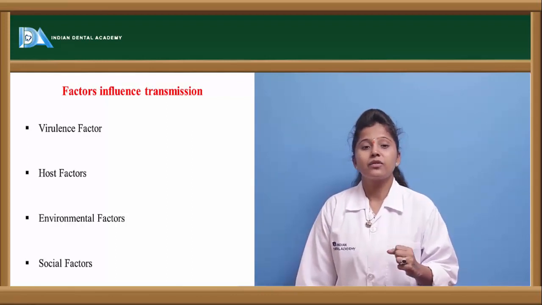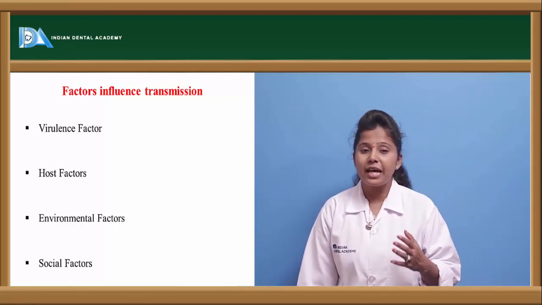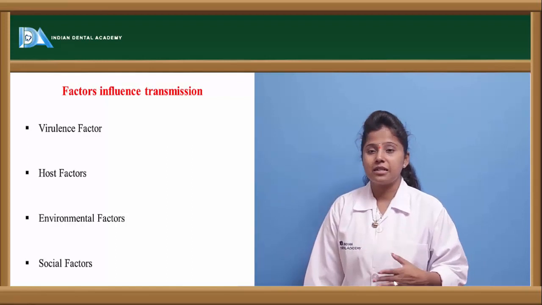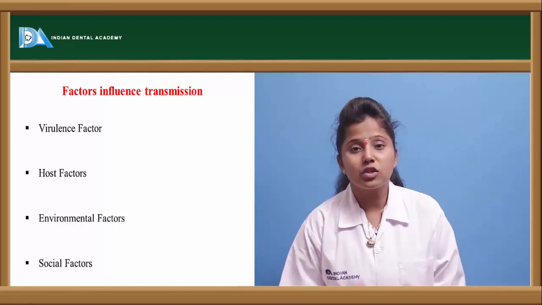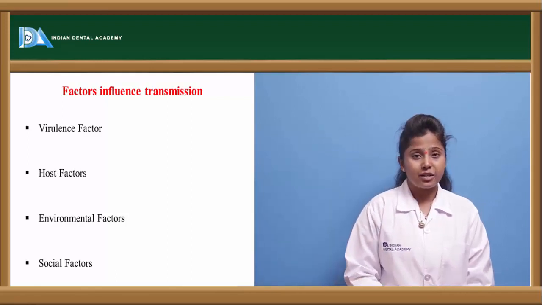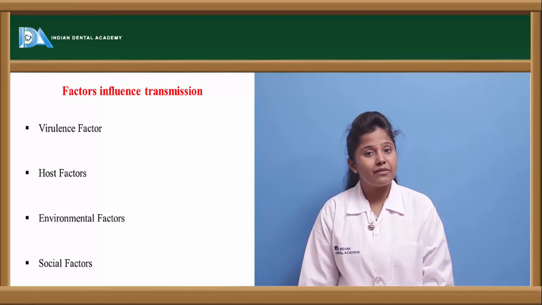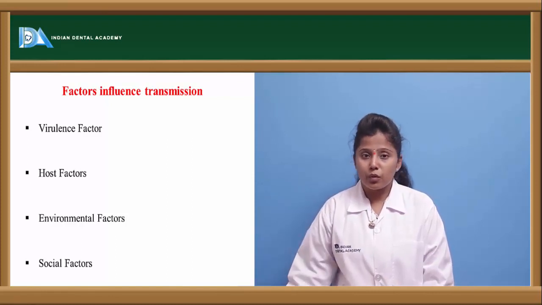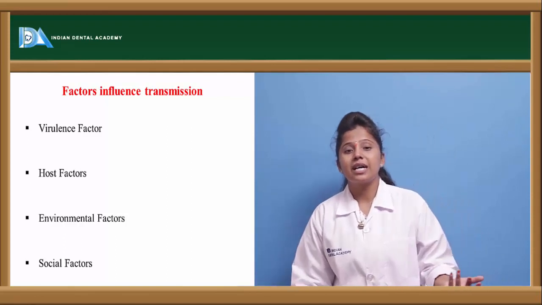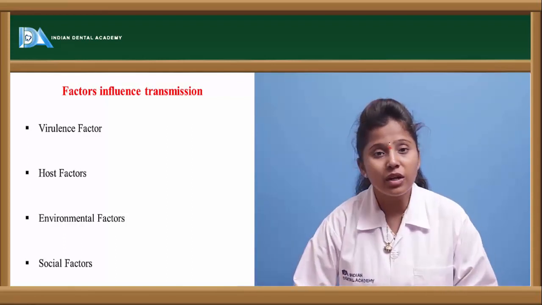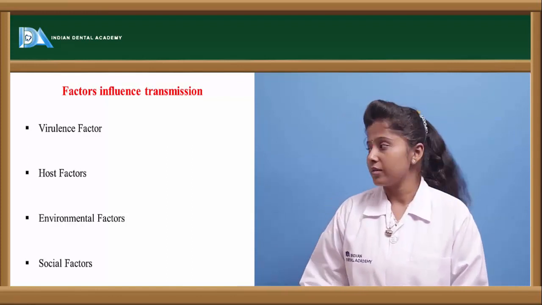The virulence factor of the bacteria determines the extent of transmission and the extent of the disease, and then there are host factors. The body condition of the person also determines the extent of transmission. If a person has a weak immune system, he is more prone to this bacterial infection. Then environmental conditions: we have to maintain hygienic environmental conditions, if not, bacterial infections are mostly observed. And social factors.